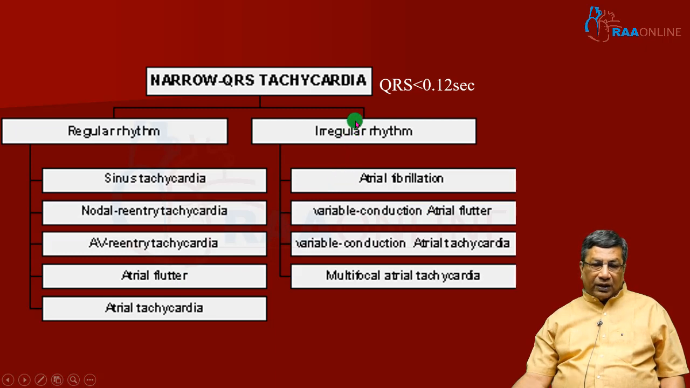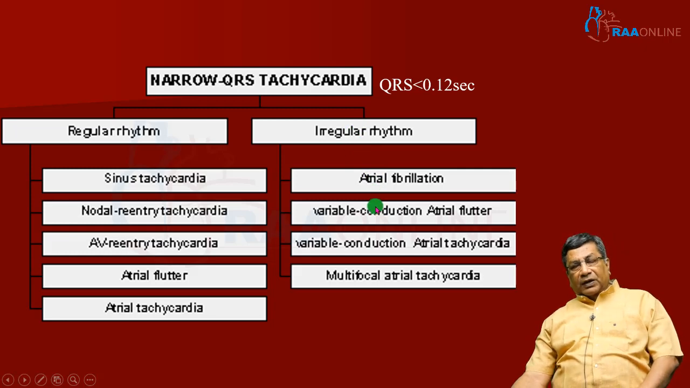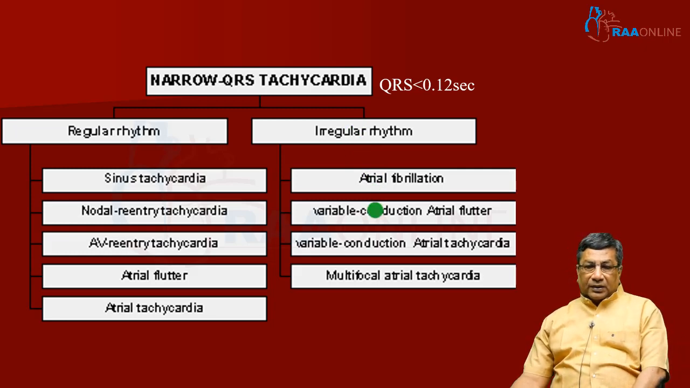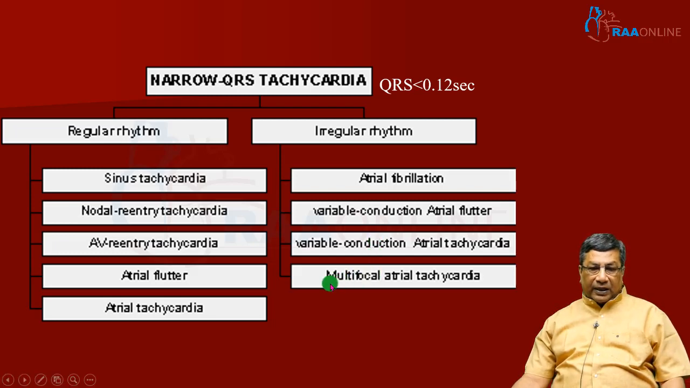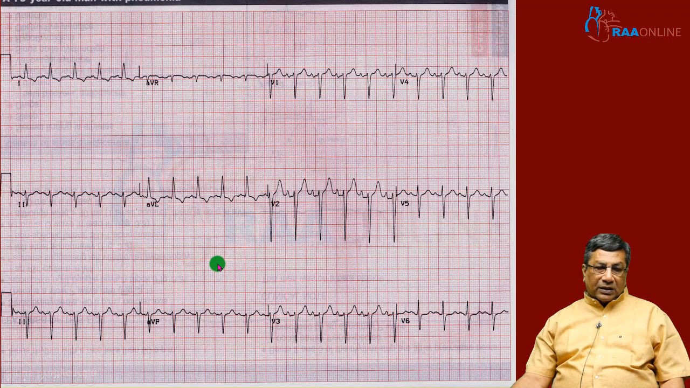The most common cause of irregular narrow QRS complex tachycardia is atrial fibrillation. And of course, atrial flutter with a variable conduction of the atrioventricular node. Variable conduction of atrial tachycardia is very rare. But the other important tachycardia in irregular narrow QRS complex tachycardia is multifocal atrial tachycardia. So, the two important things you must know about narrow QRS irregular tachycardia are atrial fibrillation and multifocal atrial tachycardia. Whereas you have to learn all the 5 things in regular narrow QRS complex tachycardia. The commonest cause of regular narrow QRS complex tachycardia is sinus tachycardia.